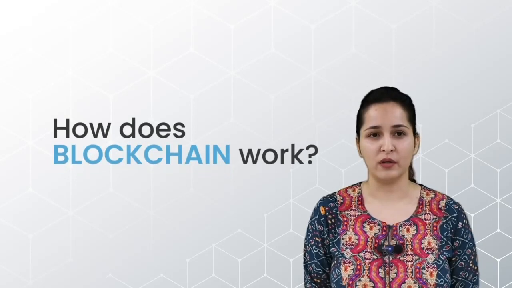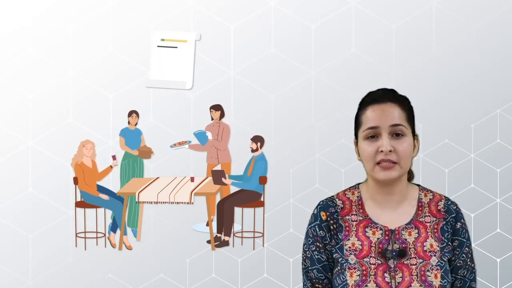How does blockchain work? To understand how blockchain works, let's consider a simple example. A group of friends organizing a potluck dinner. Each friend brings a dish and writes down its details on a piece of paper. Now instead of relying on a single person to maintain this information, imagine each friend has a copy of the same paper.